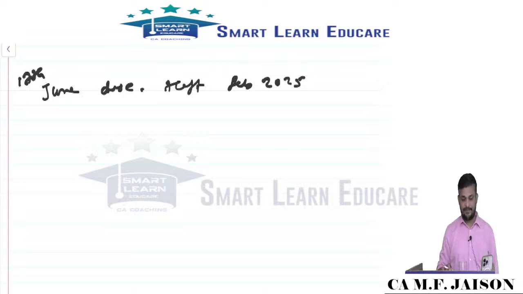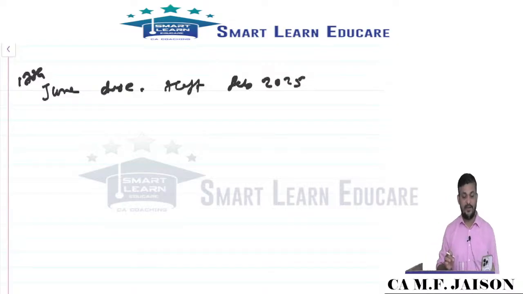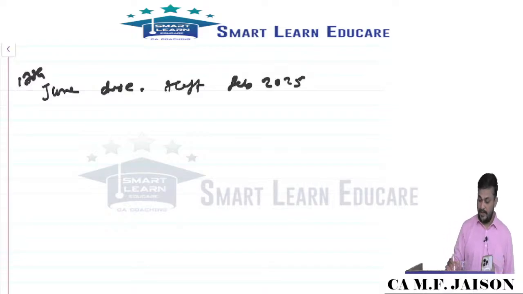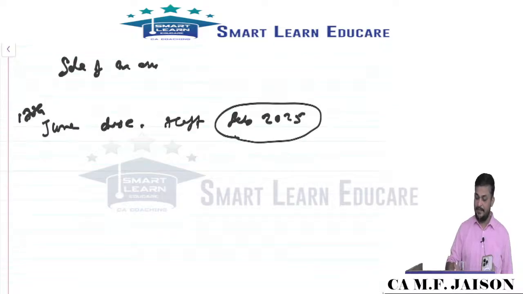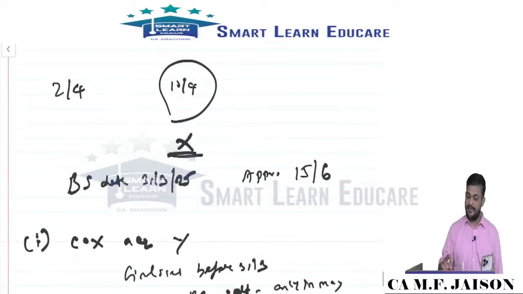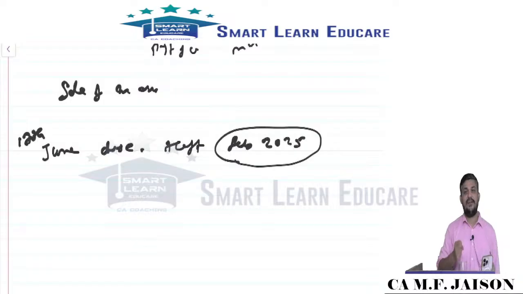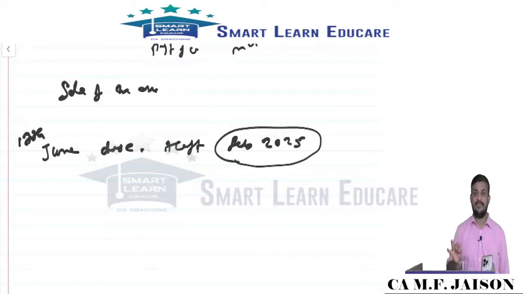Understood? Because the discovery happened after the approval. Once the approval has happened, there is no discussion of whether it is adjusting or non-adjusting. That is the latest problem. Even though it is related to February 2025, and balance sheet date is 31st March 2025, the discovery happened after the approval. It is not an event. In the case studies these are all given, so you can easily identify whether it is an adjusting or non-adjusting event.